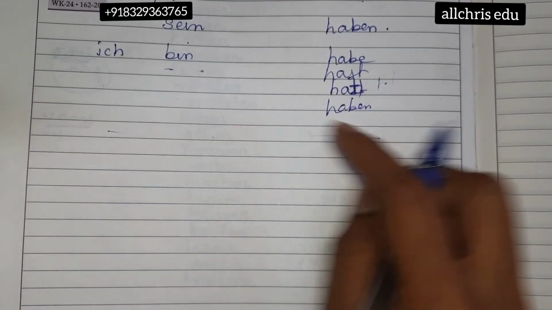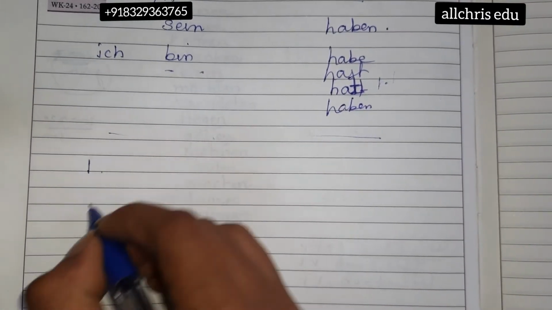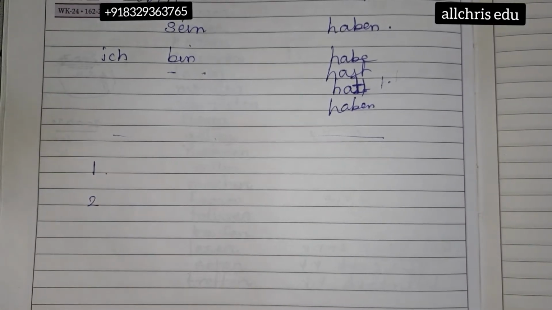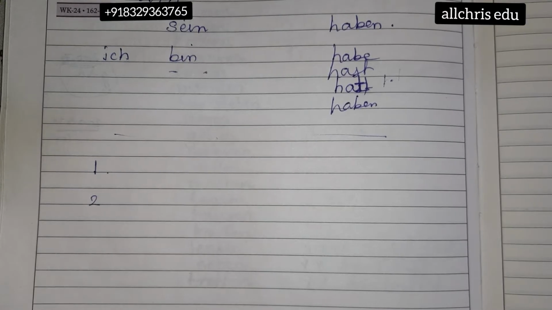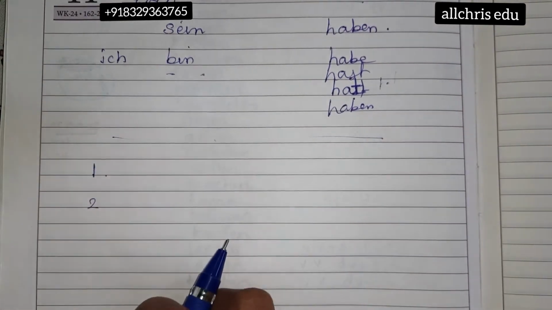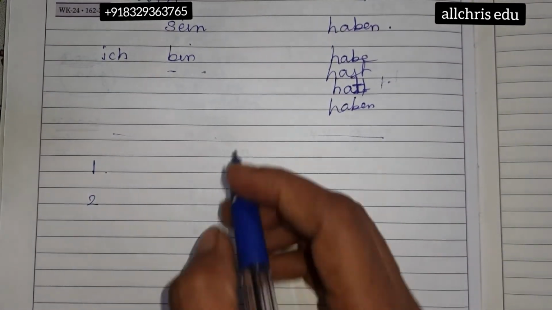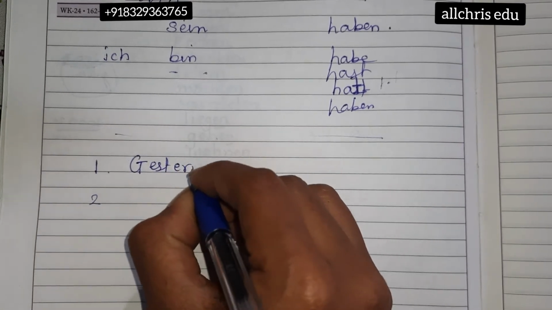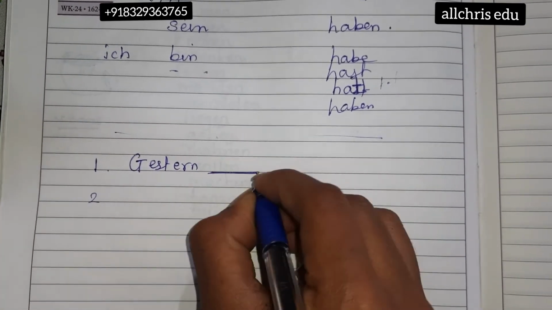Once that one line is over, you can copy your 1, 2, 3, all those. Normally there will be 4 questions, and from them you have to attempt any 3, but you are going to solve them with options, of course. So all 4 questions you are going to write as they are. I always tell you, for example, "Gestern blank", never leave this vacant.